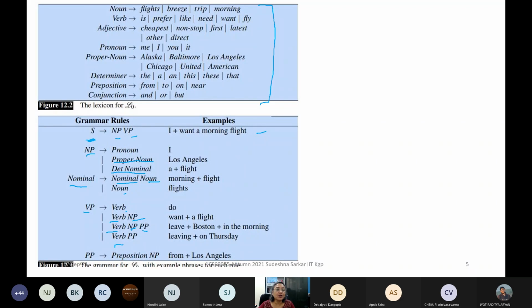Now I've got some more examples. "Get out," "close the door." Close the door is another sentence which you cannot get, right? This NP VP is typically a subset of declarative sentences. But we have imperative sentences like close the door, which does not have this noun phrase, so you cannot get it from this grammar.